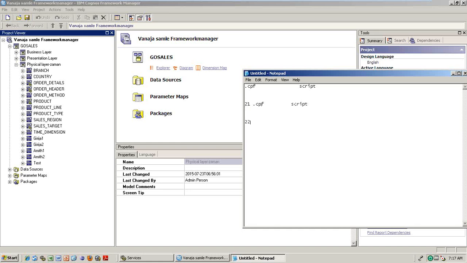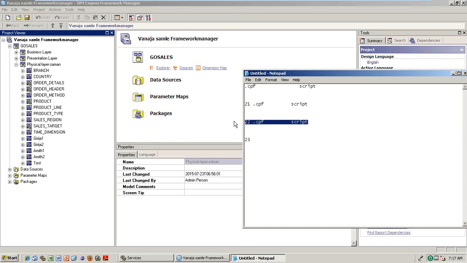Today on the 23rd when I'm trying to open the CPF file you saved on the 22nd, I'm not able to open it, it is corrupted. So the 22nd CPF file is corrupted.